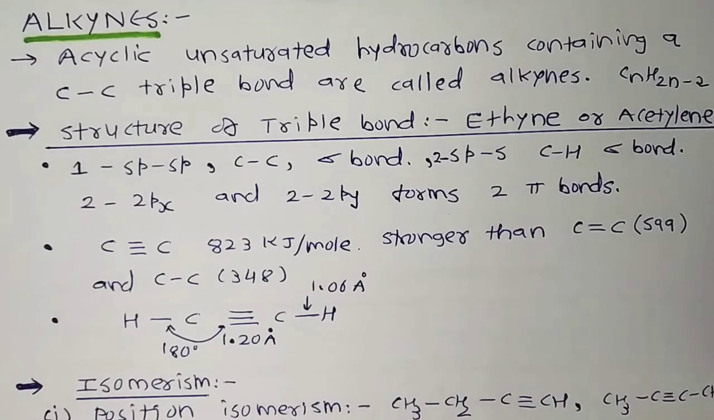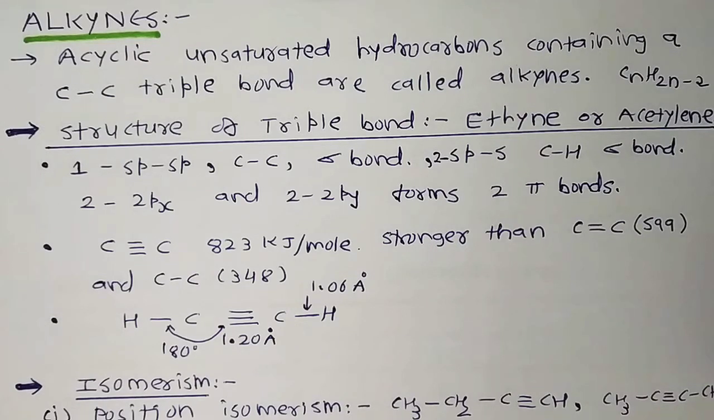Hello students, after the completion of alkenes, our third functional group is alkynes. As we know, in hydrocarbons we talk about various functional groups like alkane, alkene, alkynes, and a special type of unsaturated hydrocarbon, arene. So today we start with alkynes.